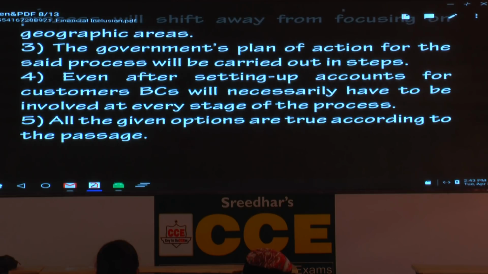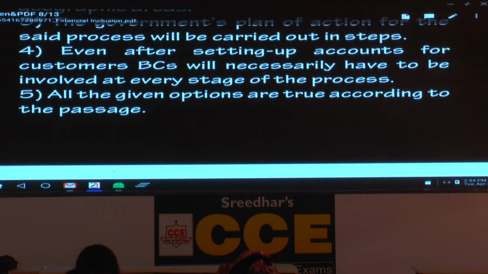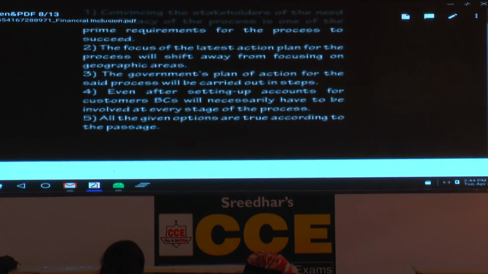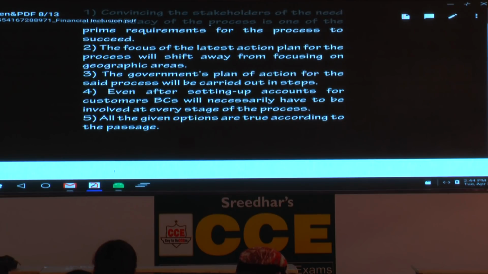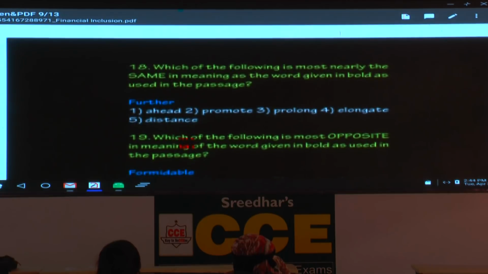But it is not at all advisable, a question like this. Here it is okay. But my suggestion in the exam, don't touch questions like these. You need to spend a lot of time, and at the back of the mind you have some sort of disturbance. Is it right? Is it wrong? So not advisable. Always attempt simple questions. 5 options, only one is the answer. Shall I move on to the next one?